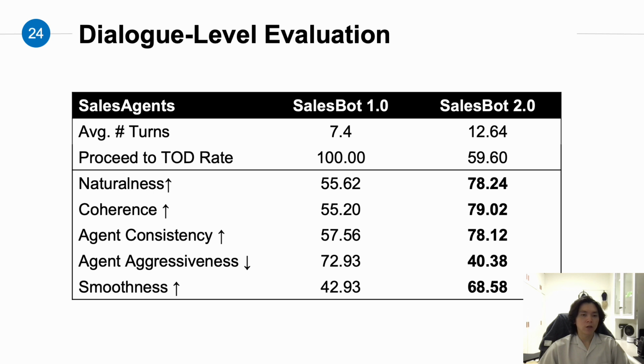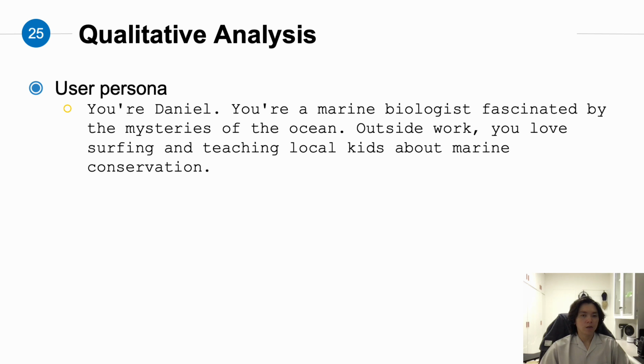You can see that our dataset outperformed previous work at every perspective in terms of naturalness, coherence, consistency, aggressiveness, and smoothness. Here's a simple example from qualitative analysis, and the user persona is as follows. The user is Daniel and is a marine biologist and fascinated by the ocean.